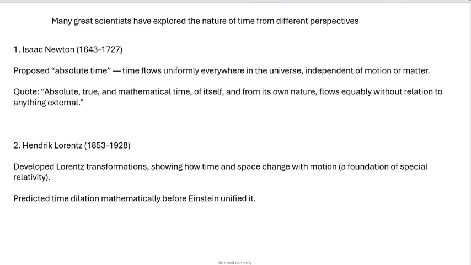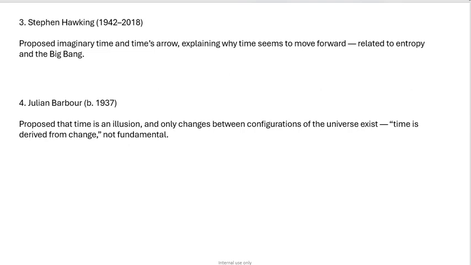2. Hendrik Lorentz, 1853-1928, developed Lorentz transformations, showing how time and space change with motion, a foundation of special relativity. He predicted time dilation mathematically before Einstein unified it.